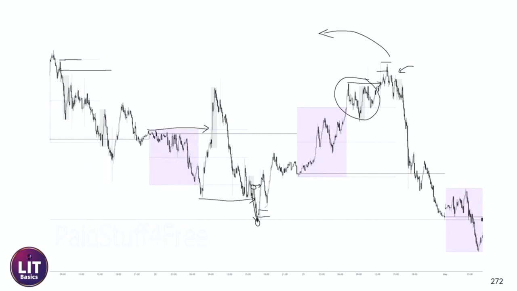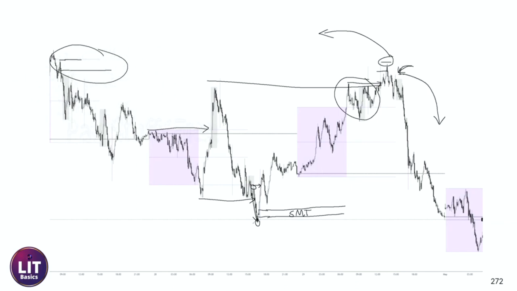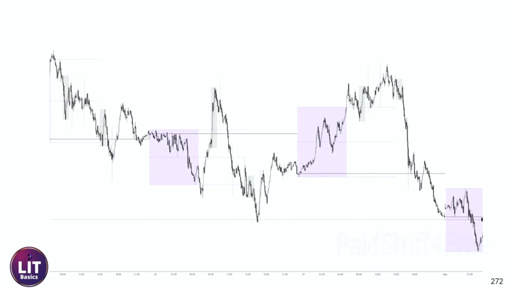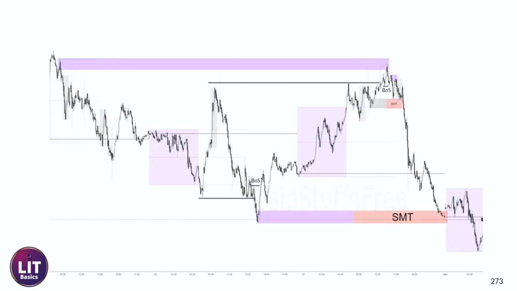Well, that means that this mitigation that we were looking for is probably not going to play anymore, because we've taken this triple top, we've had this mitigation, we've had the cycle complete to the upside, and we've had our momentum mitigation. So this is likely going to become a smart money trap, and our target for these sells is likely going to be this low. So we no longer want to look for the mitigation here.